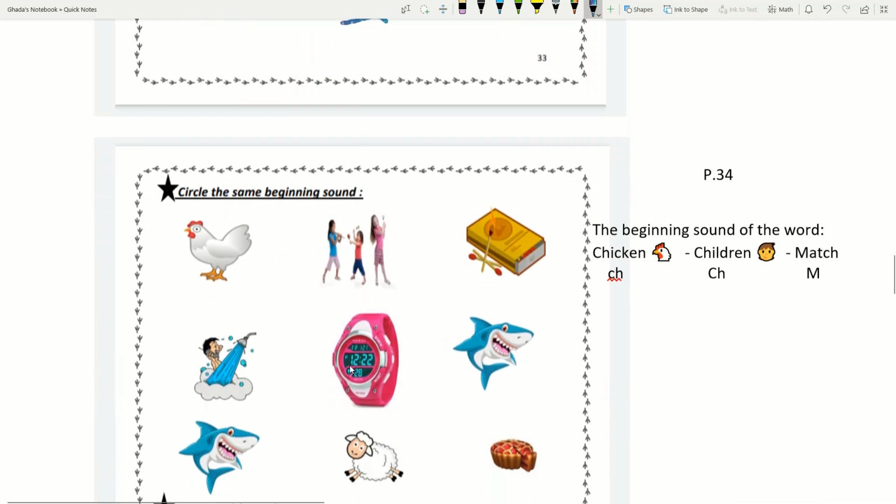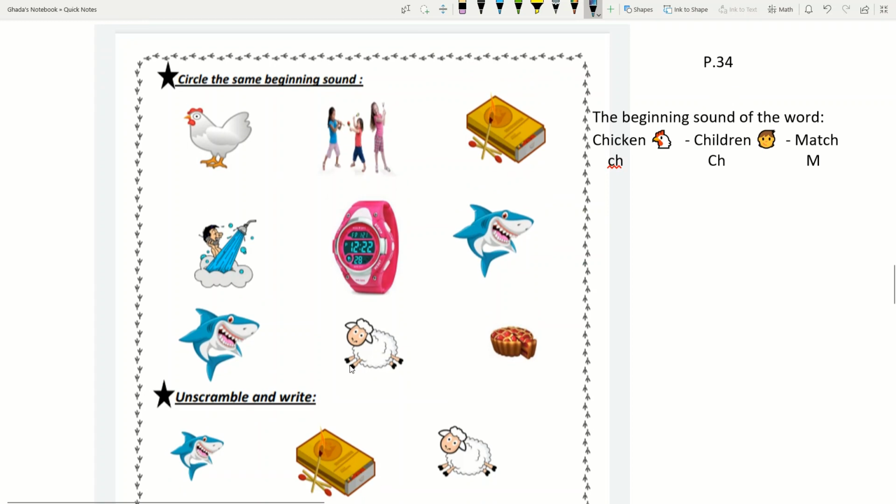Okay, now let's move to page 34. Alright, so circle the same beginning sound. What do we mean by the beginning sound of the word? For example, look here. Chicken, children, match. What is the beginning sound here?